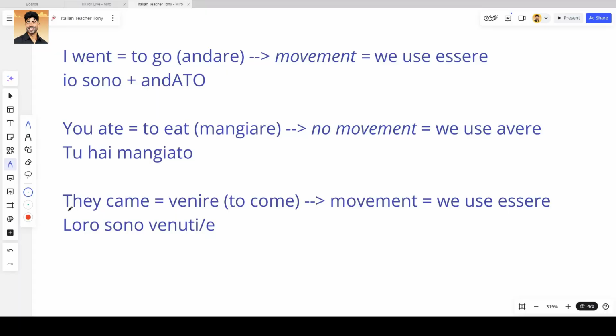Another example, they came. To come, venire in Italian is a movement verb. This means that we need essere. They came in Italiano, loro sono venuti. I at the end because it's loro, plural.